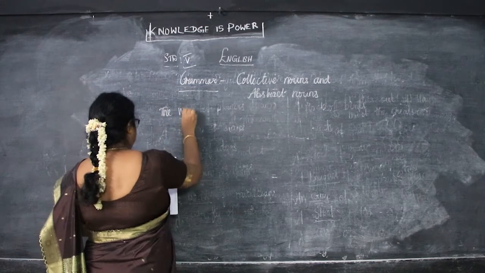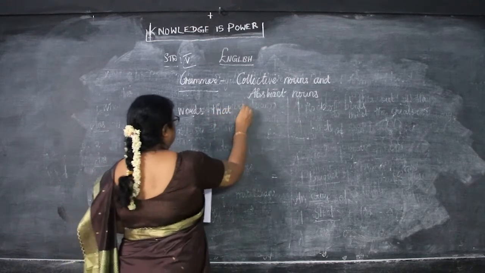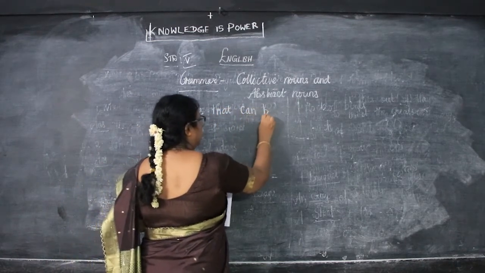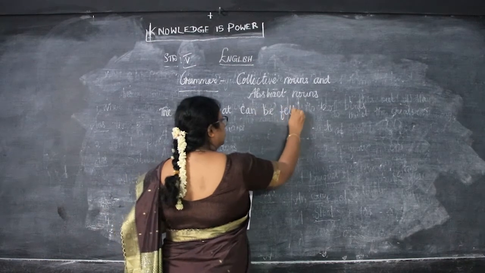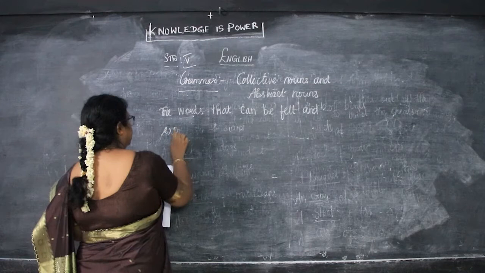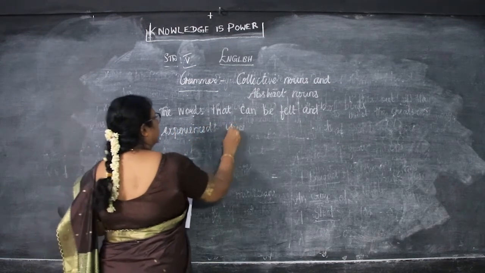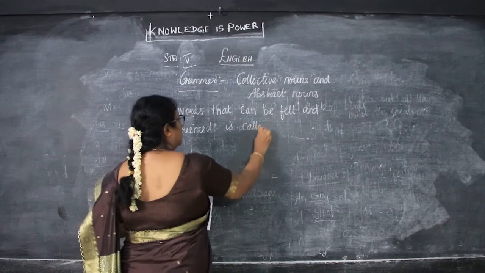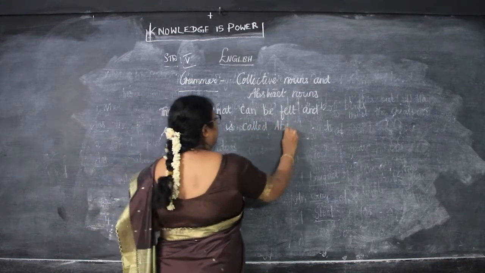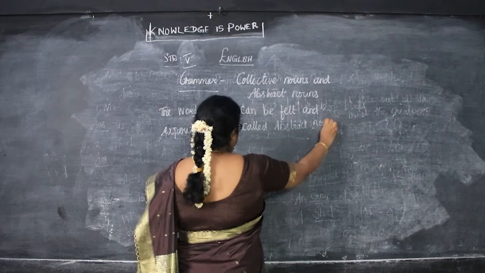The words that can be felt and experienced are called abstract nouns. Okay children, so what are abstract nouns?